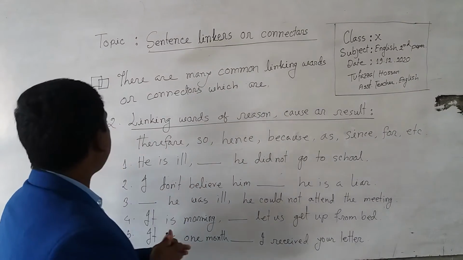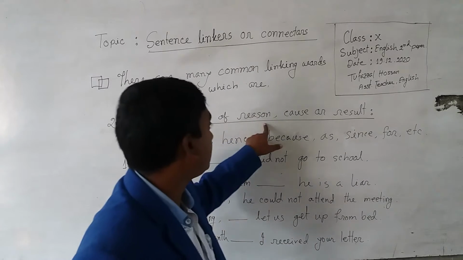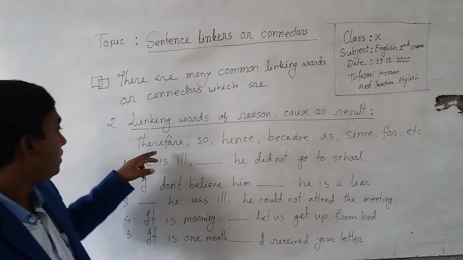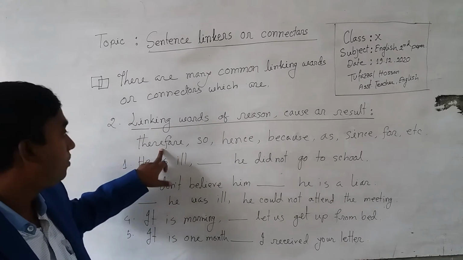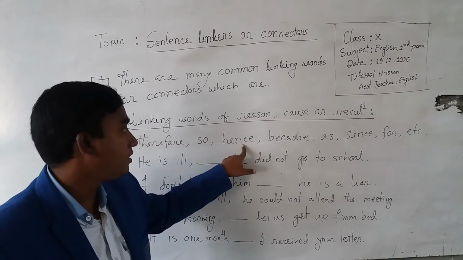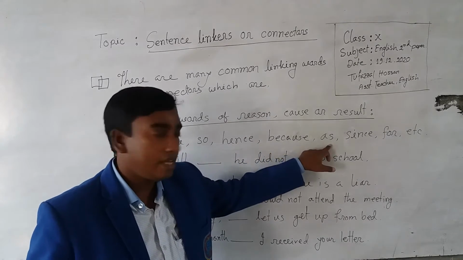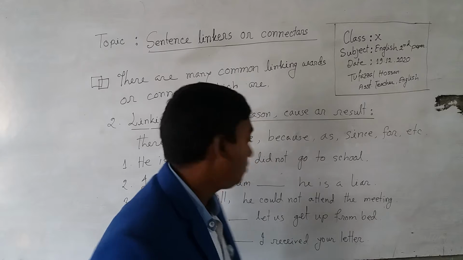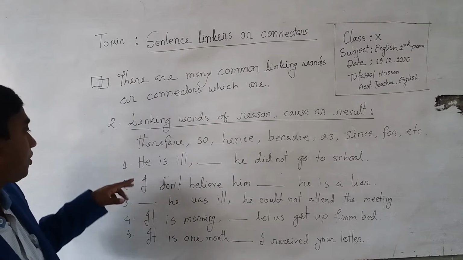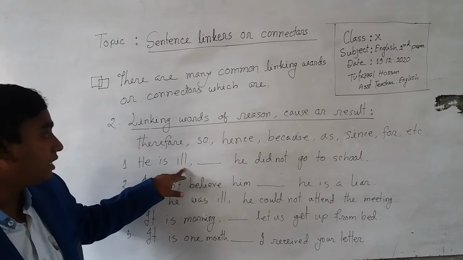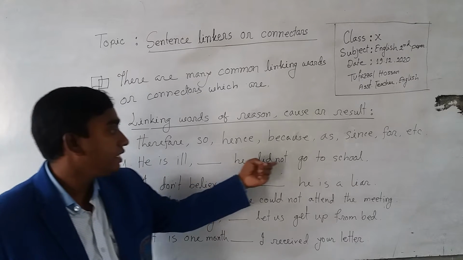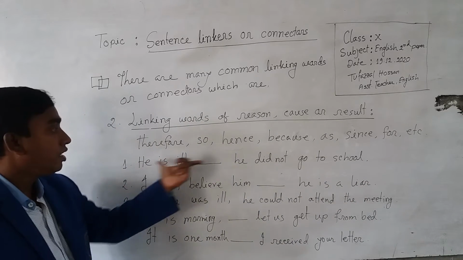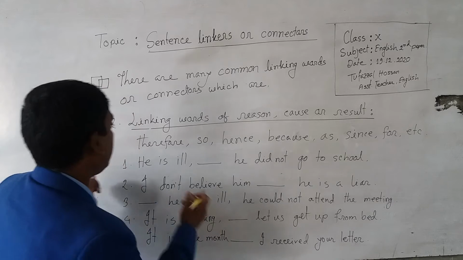Now, another example you see, linking words of reason, cause or result. Look at the board please. Number 1, therefore, so, hence, because, as, since, for, etc. Now, dear students, example number 1, he is ill, dash, he did not go to school.